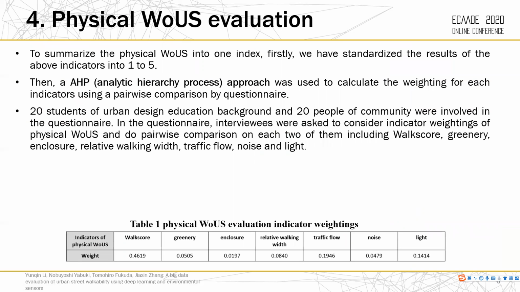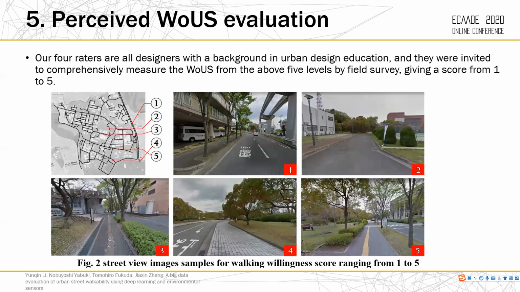To summarize the physical WOUS into one index, AHP was used, which can help to calculate the weighting of each indicator using a pairwise comparison by questionnaire. Table 1 shows the physical WOUS evaluation indicator weighting results. With these weightings, the 7 indicator results are able to combine into one index, and they can get a physical WOUS result score from 1 to 5.